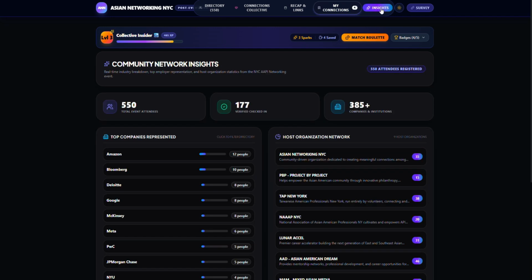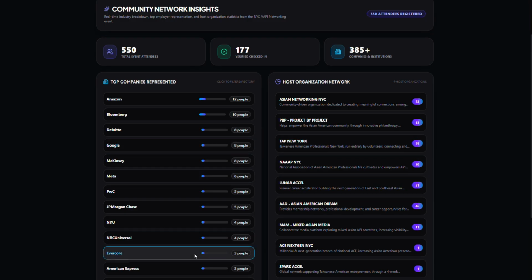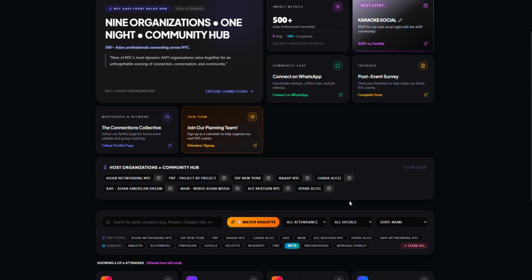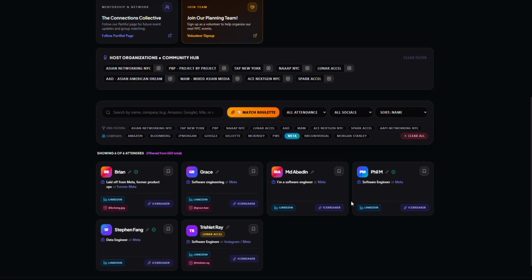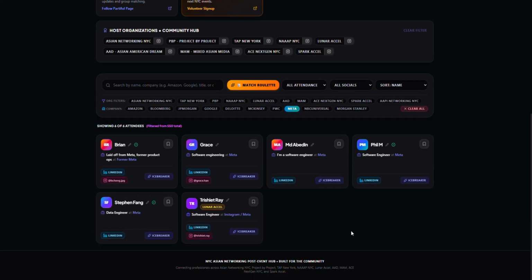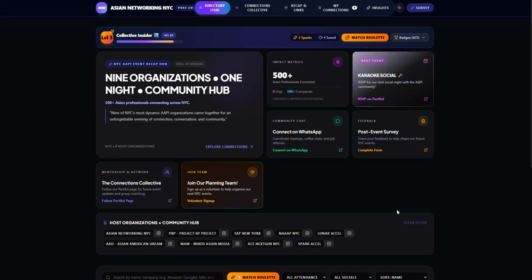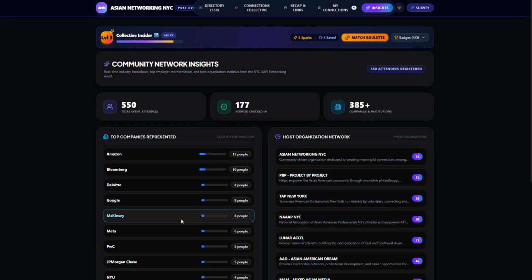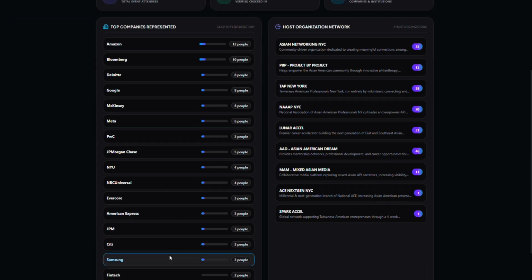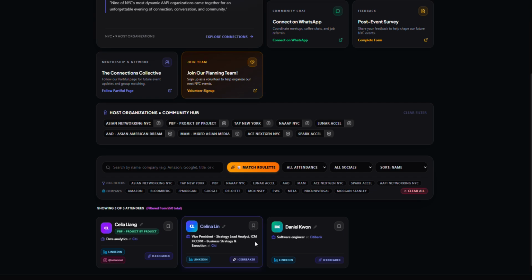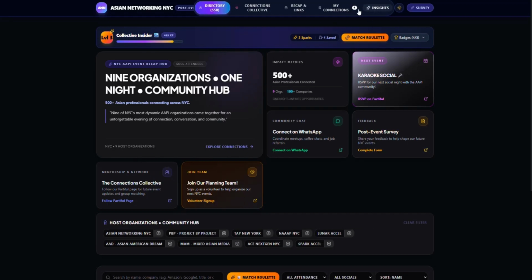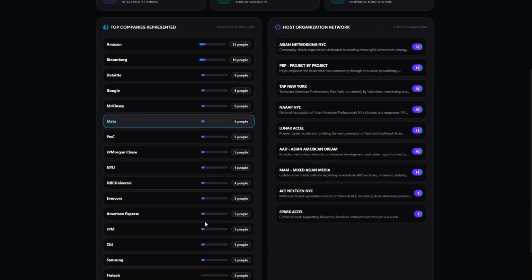And for your insights here, it gets the companies with the number of people in each. So let's say, hey, I'm interested in meeting someone who works at Meta. You can click on that, and it'll filter down to Meta. And let's go back here. Let's say I want to meet someone who works at Citi. You can do that as well. If you're curious what they're doing, definitely reach out.